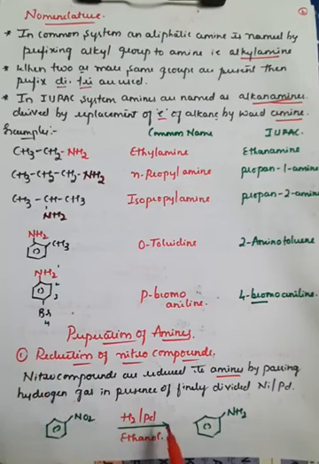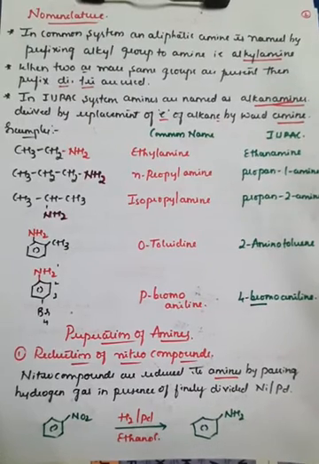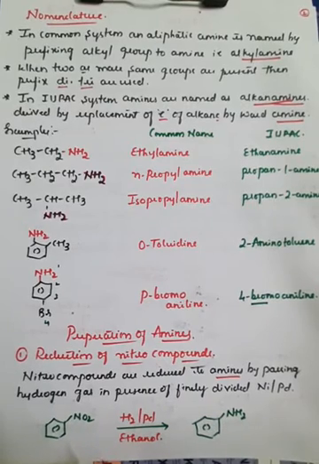Here during reduction, what happens? You can use palladium or nickel as a catalyst. Finely divided means very thin, very smoothly divided, that is nickel or palladium can be used as a catalyst, and with the help of that we can convert the NO2 group present on the benzene very easily to the NH2 group, right? So the important step in the preparation of amines is reduction.